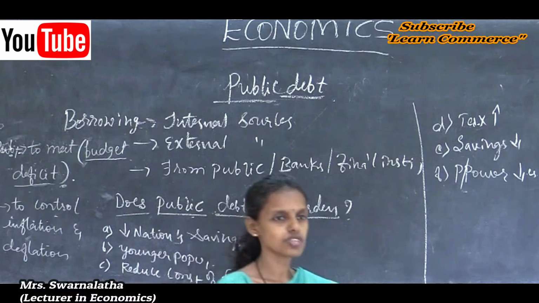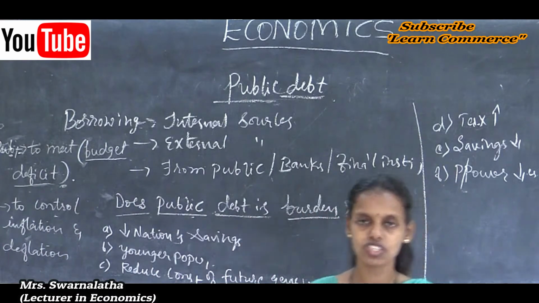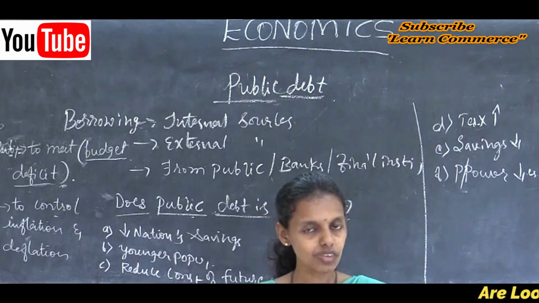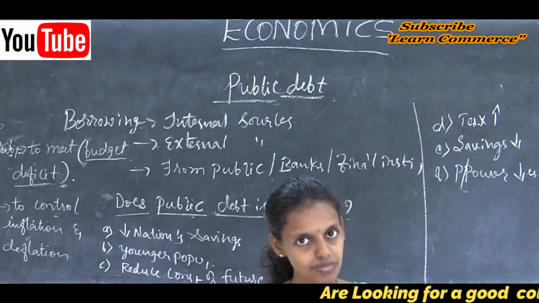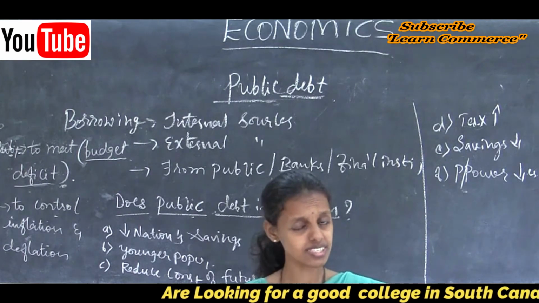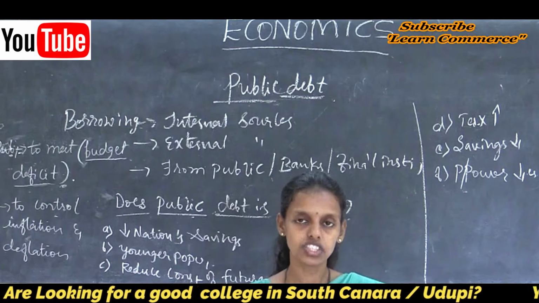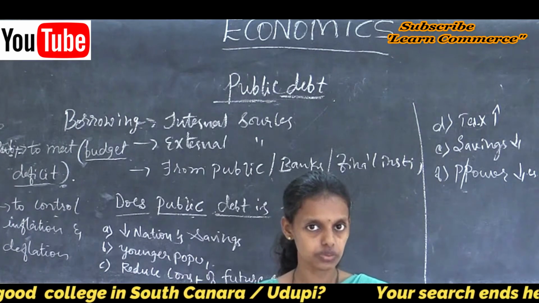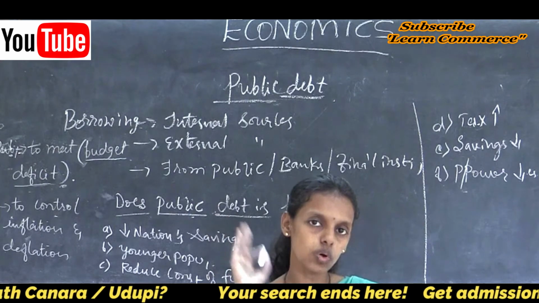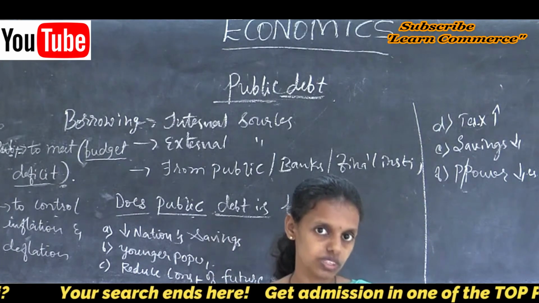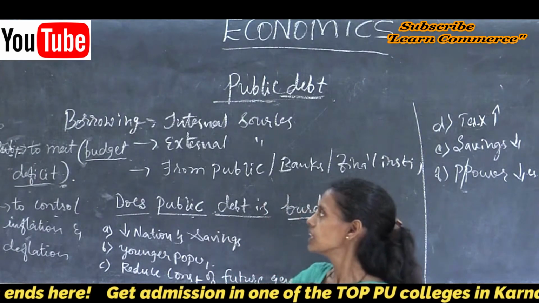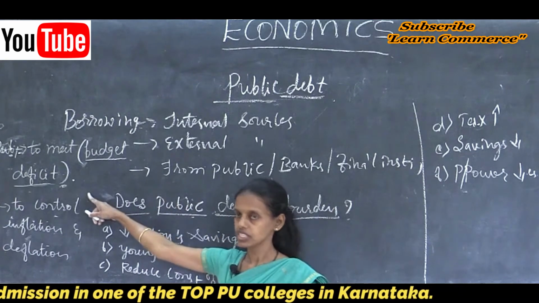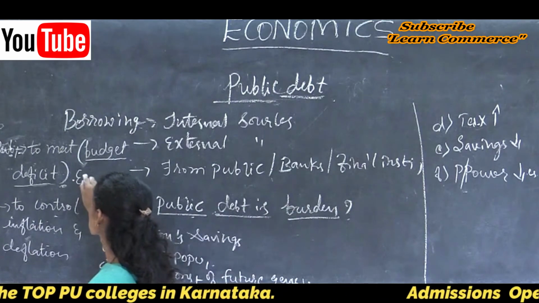I mentioned the types of budget: deficit budget, balanced budget, and surplus budget. A deficit budget is nothing but, students, a shortage of funds or revenue. If the expenditure is more than the revenue, then it is said to be a budget deficit. Expenditure exceeds revenue.